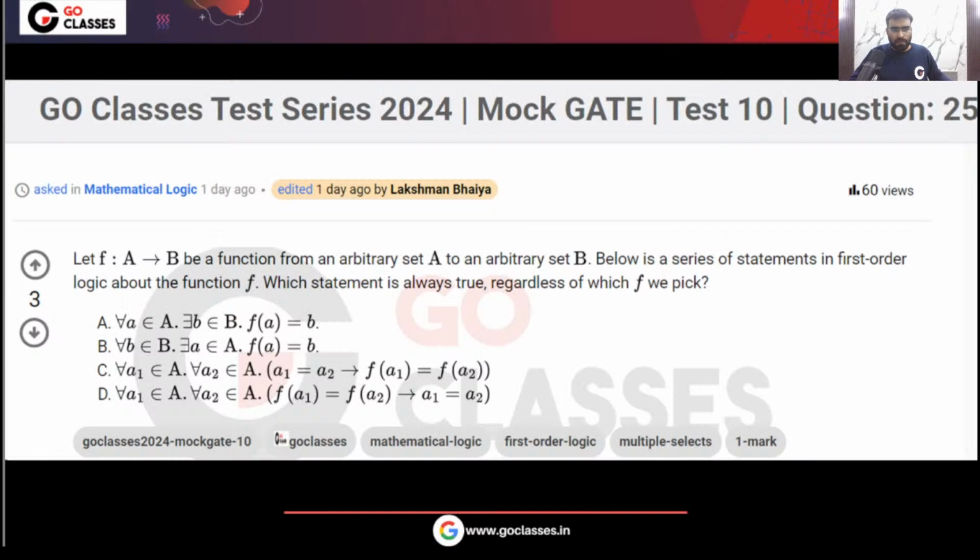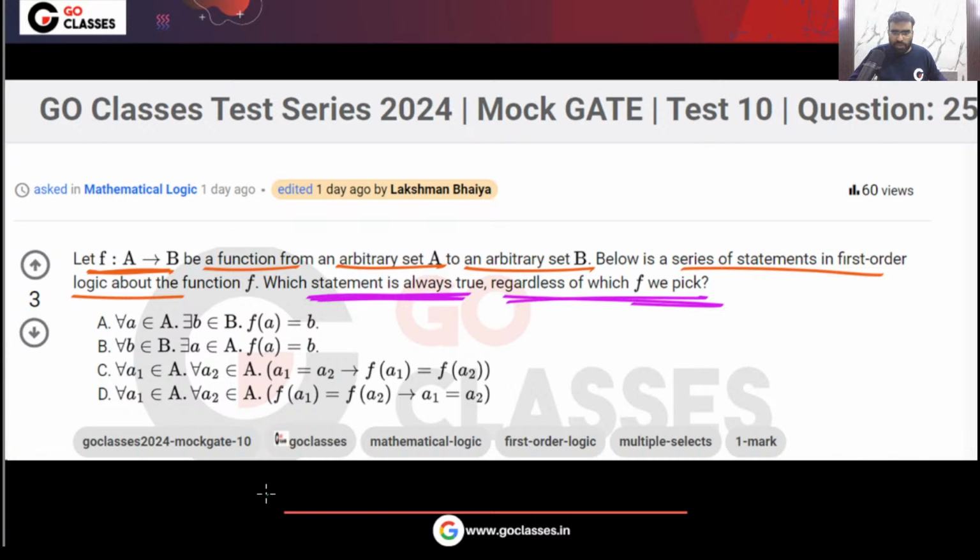Let's solve this question. This is another question based on functions from discrete mathematics. A function is given to you. f is a function from A to B. A is the domain, B is the codomain. This is a function from arbitrary set A to arbitrary set B. Below is a series of statements in first order logic about this function. Which statement is always true regardless of what f you take?